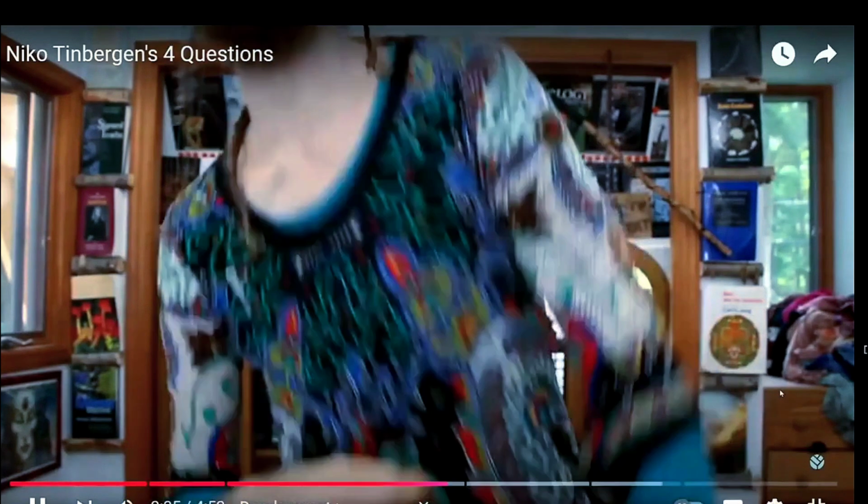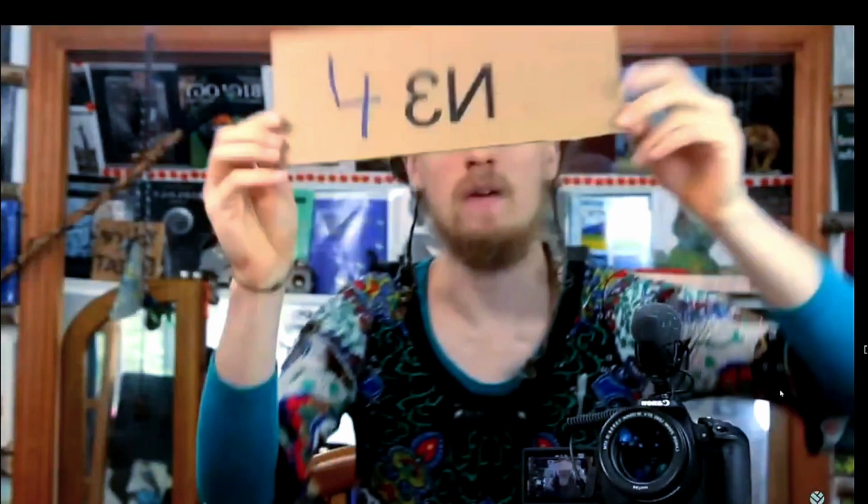It's important to note here that the evolutionary history of a trait is different from its current function. Vestigial traits, like my appendix here, don't have a current function. I have an appendix only because my ancestors had an appendix. Tinbergen's fourth question is about mechanism.